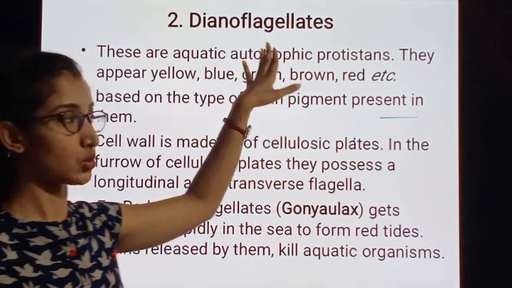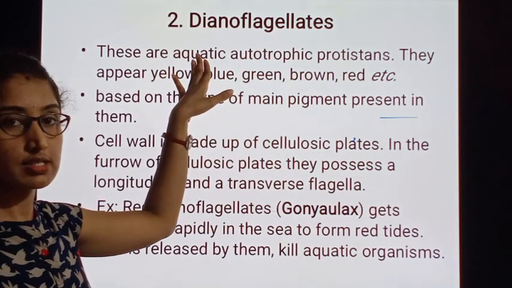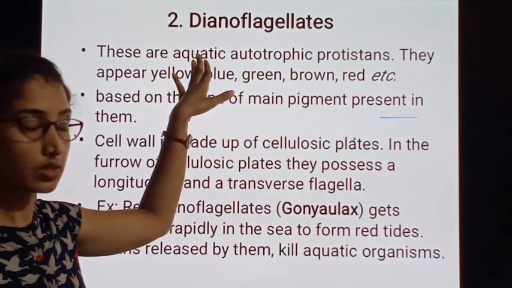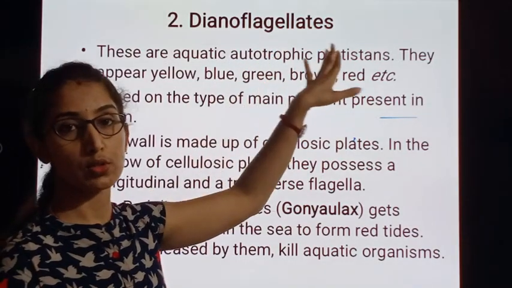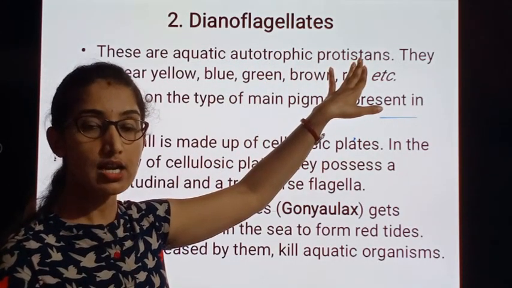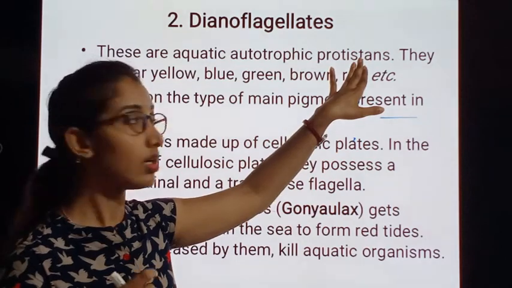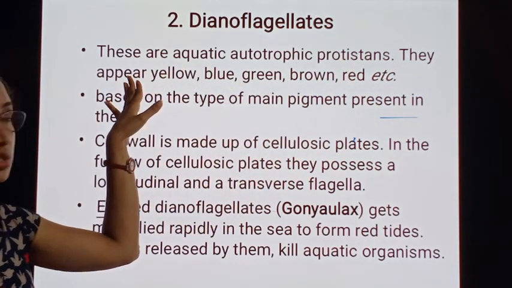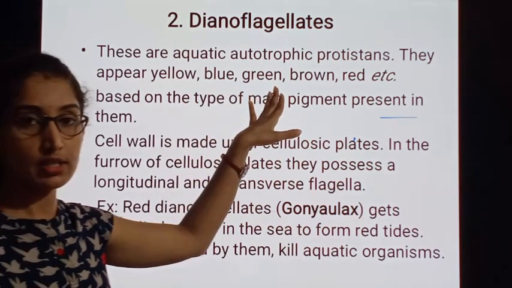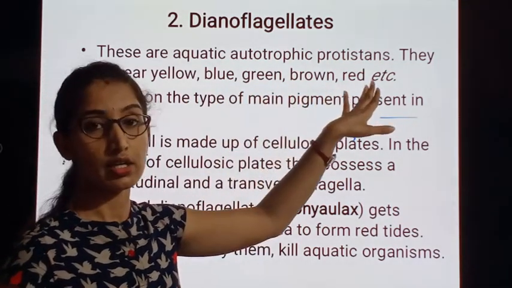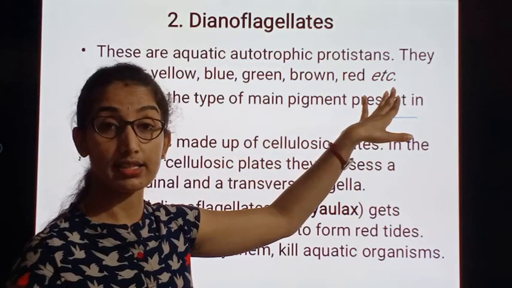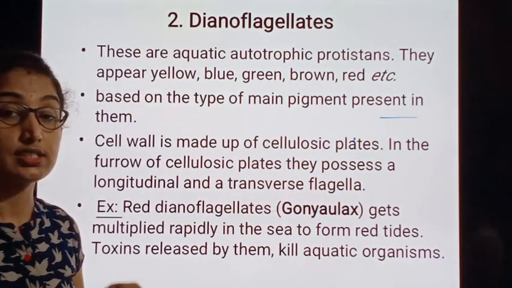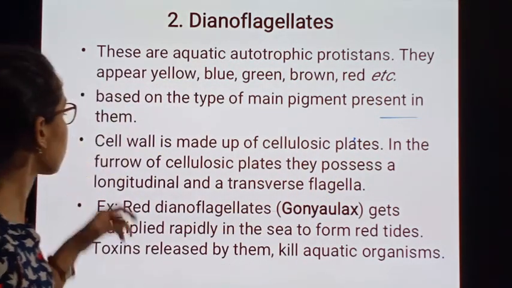Aquatic means these Dinoflagellates are living in water. Autotrophic protistans means they are synthesizing their own food. They appear yellow, blue, green or brown, red, etc. Like this, they appear in different colors.